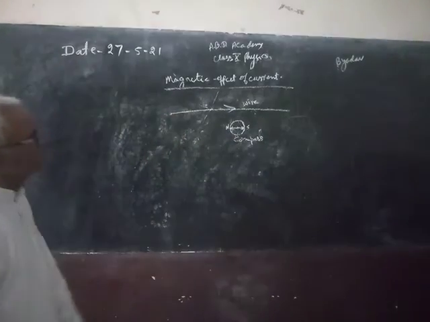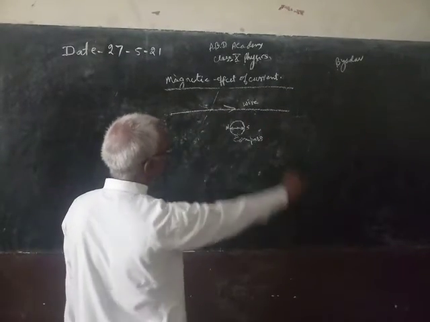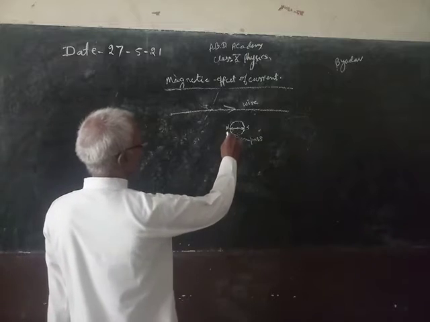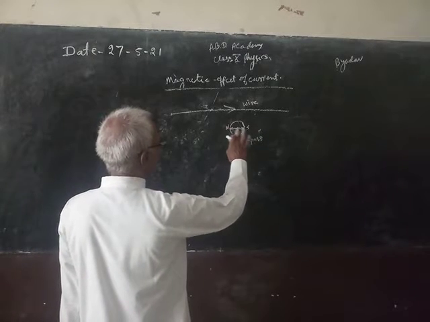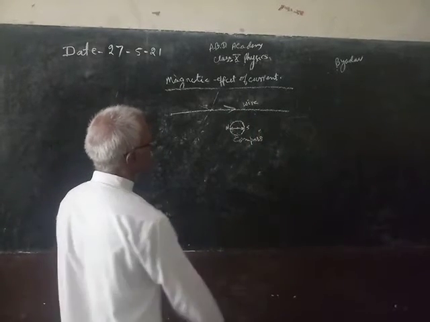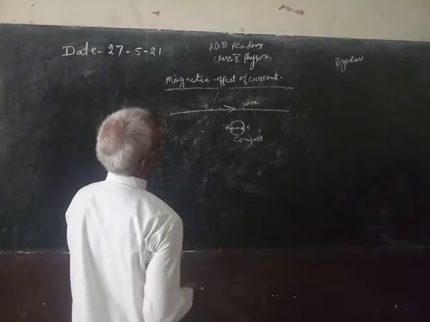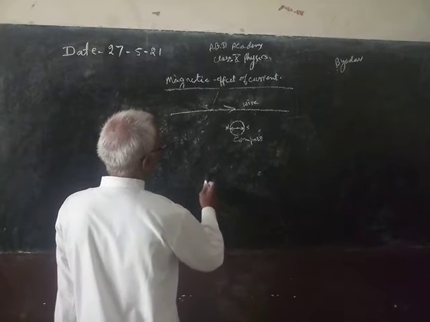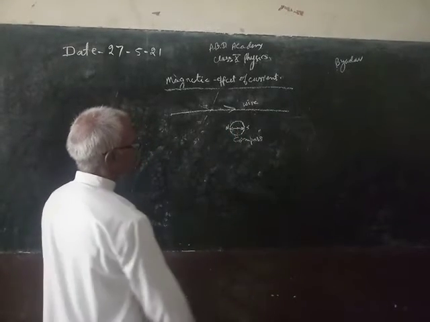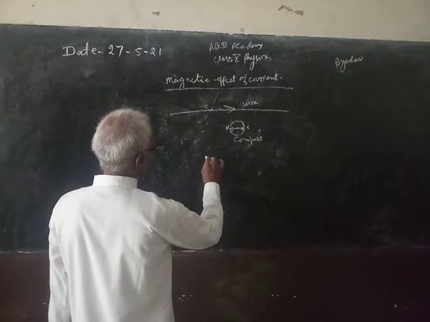If current is passing through the wire from north to south, above the compass needle, then its north pole will deflect towards east. So this law is known as